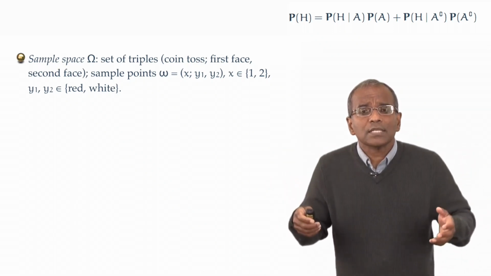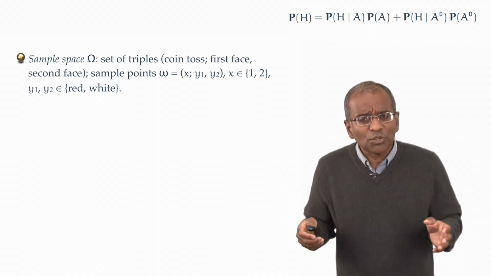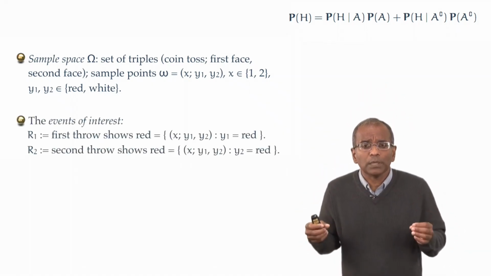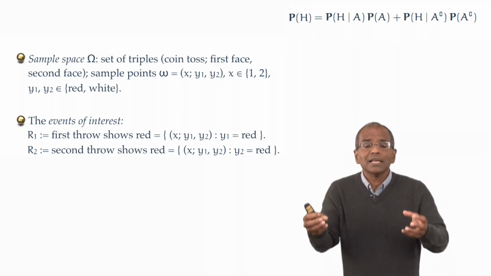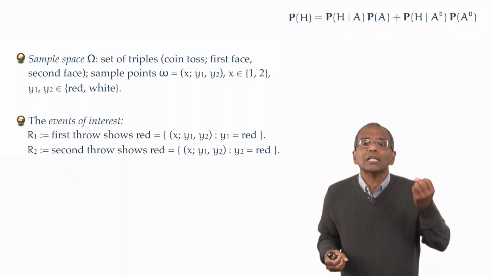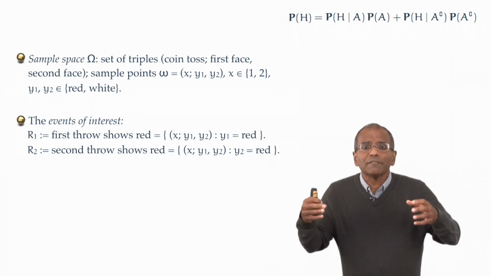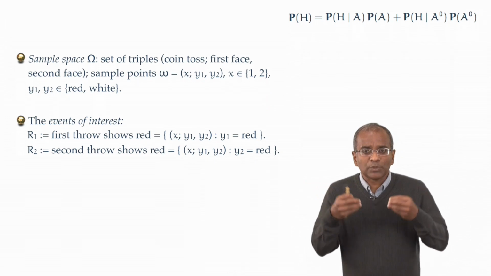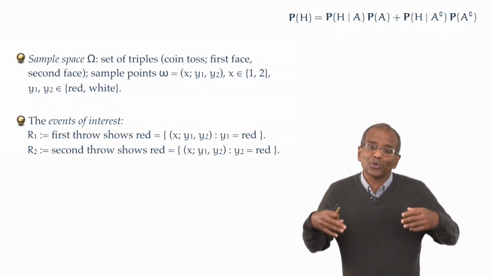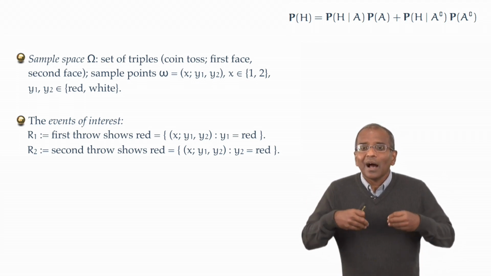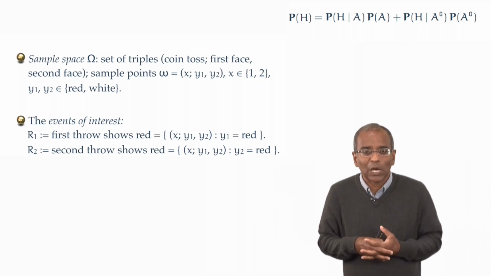What are the events that are of interest to us? Now, on consideration, it becomes clear that for our problem, there are two events of interest. An event that the first throw of the randomly selected die is red. Let's call this event R1, the subscript 1 connoting the first throw, R, of course, connoting red. R1, then, is a subset of the space of idealized outcomes.